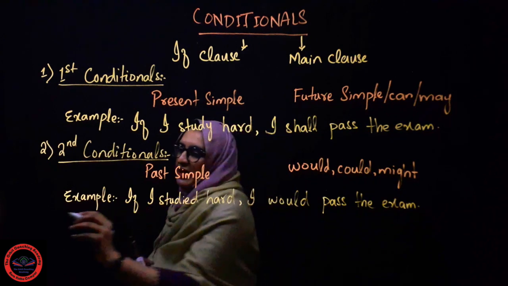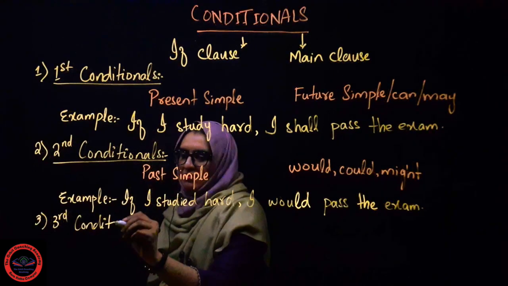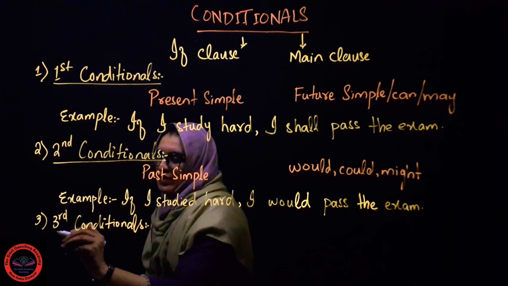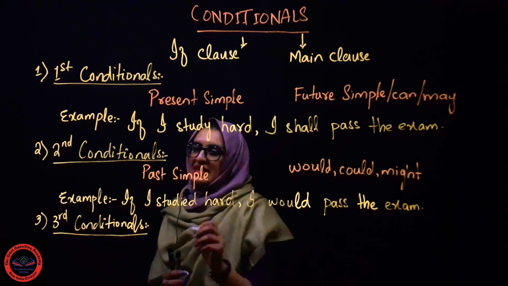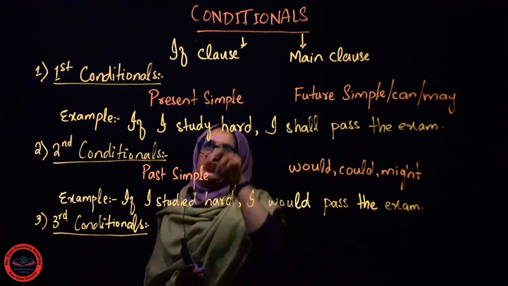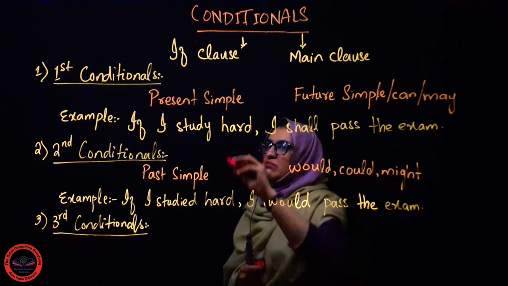Now let's talk about the third type of conditional. Okay, so the third conditional, now we need to know the rules of this one: which tense are we supposed to use in the if clause and which in the main clause.